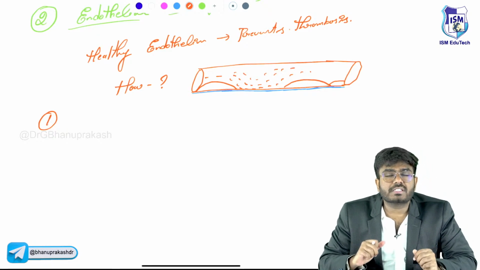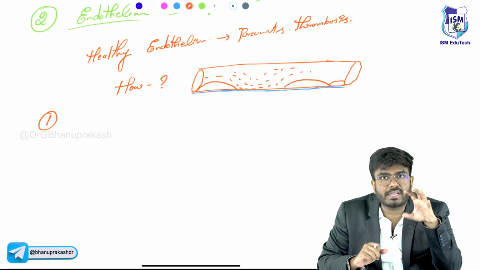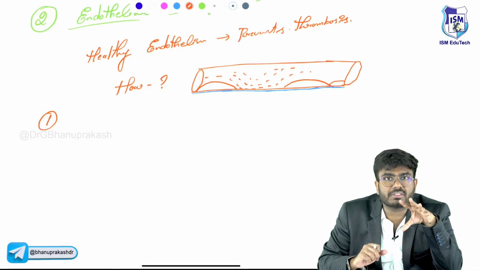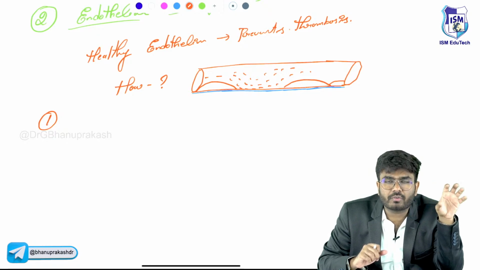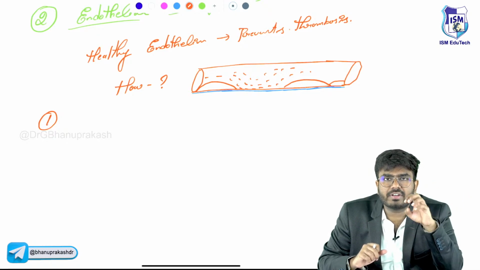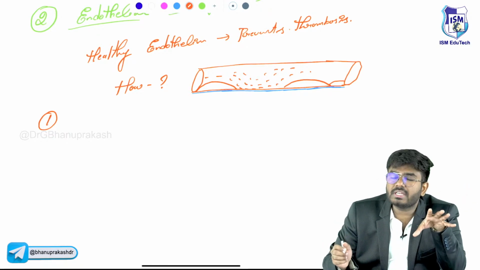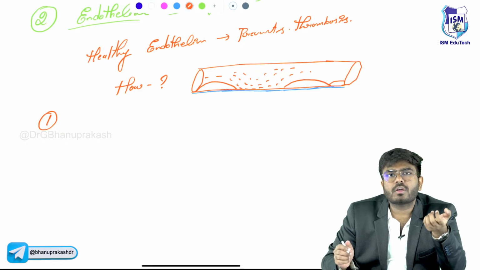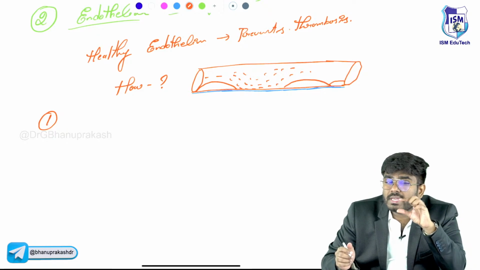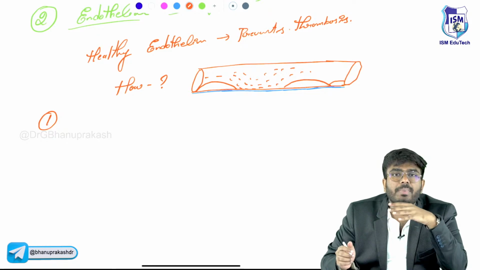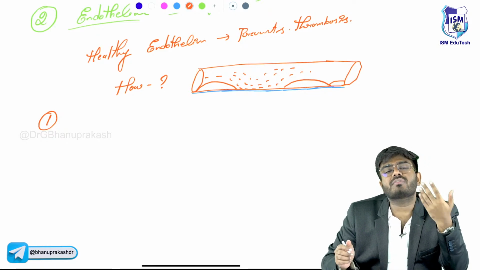In yesterday's class we discussed that subendothelial collagen is going to activate the intrinsic pathway. Subendothelial collagen is the one which activates clotting factor 12. 12 activates 11, 11 activates 9, 9 to 8, 8 to 10, you know the story. So subendothelial collagen will activate clotting. Who is acting like a barrier by preventing the exposure of subendothelial collagen?